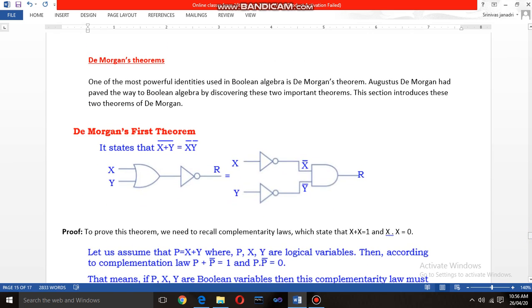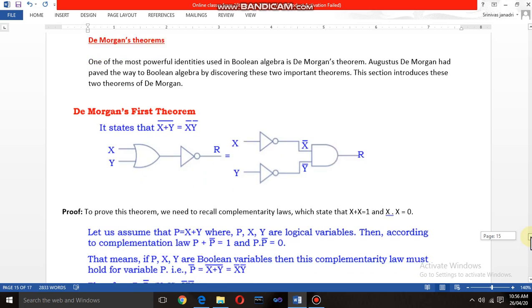One of the most powerful identities used in Boolean algebra is De Morgan's theorem. A scientist called Augustus De Morgan, a scientist as well as a mathematician, paved the way to Boolean algebra by discovering these two important theorems. Below I have explained those two important theorems. This section introduces these two theorems of Augustus De Morgan.